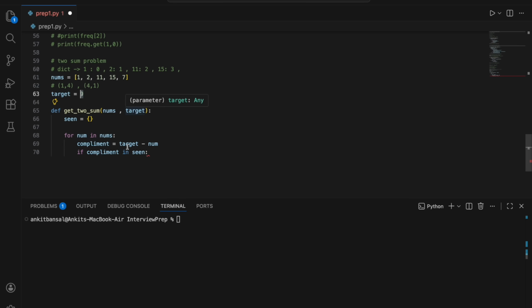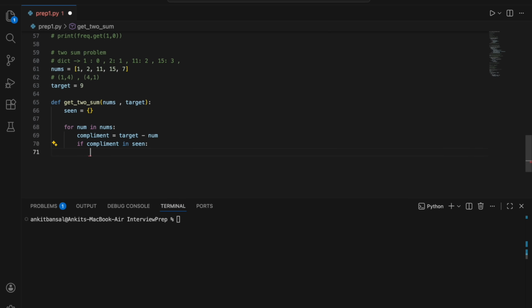So target minus num is complement. I will check if this complement is there in my dictionary or not. If it is there, then all I need to do is return the index of this.